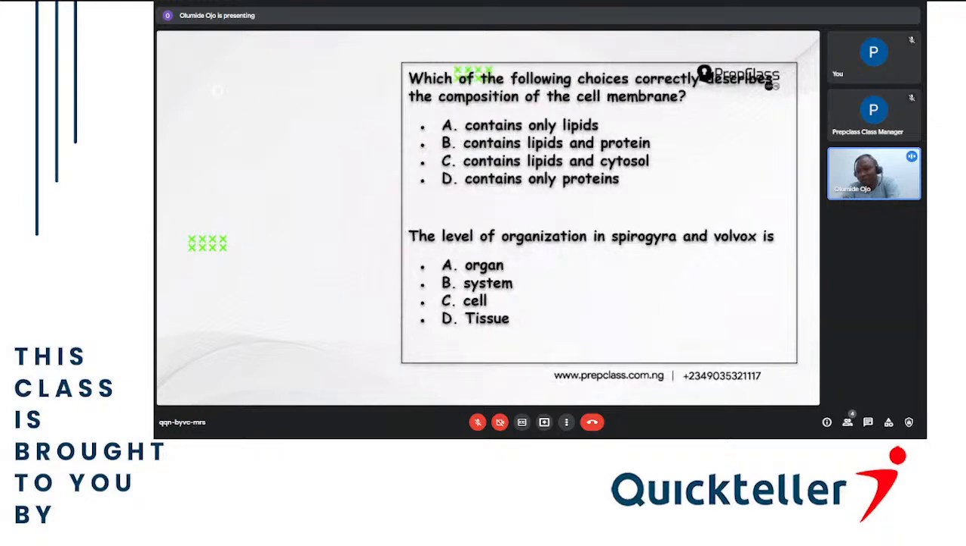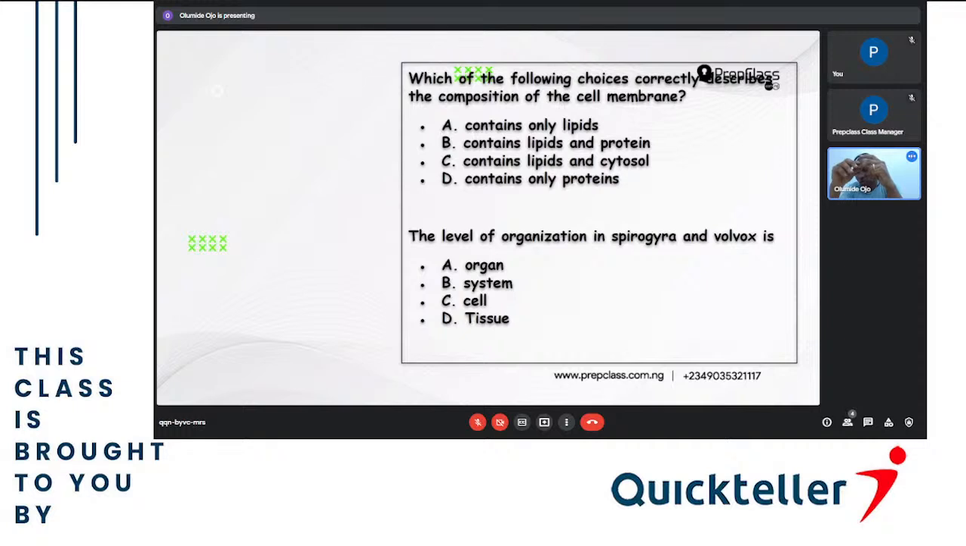Which of the following choices correctly describes the composition of the cell membrane? Now, when I was explaining the organelles of the cell, I told you that the ribosomes produce protein, and the endoplasmic reticulum produces and stores lipids.